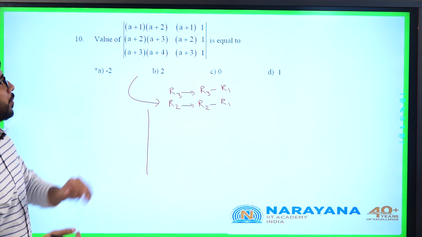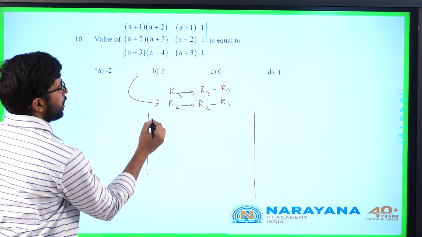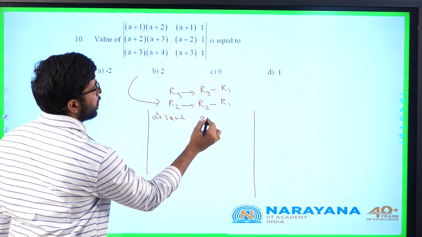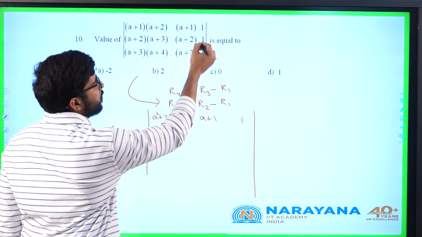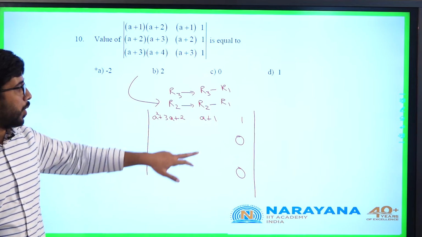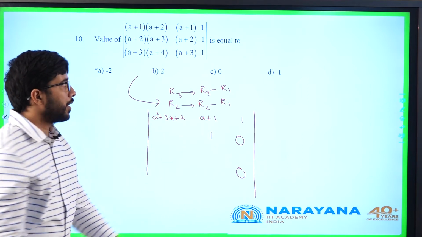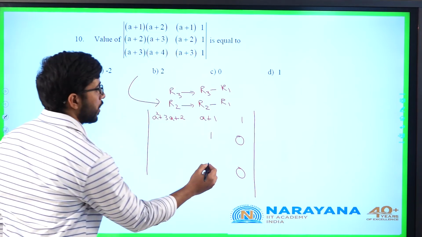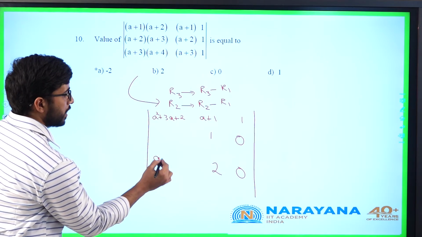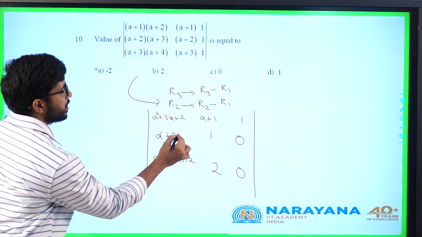Determinant of, we will check what will happen. This and this if I subtract, this R1 will remain the same. A square plus 3a plus 2, a plus 1, and this 1 will remain the same. But 1 minus 1 and 1 minus 1, these two elements will be 0. Okay. Now what about this element? A plus 2 minus of a plus 1, it will be 1. A plus 3 minus of a plus 1, it will be 2. Now this one, earlier it was a square plus 7a plus 12, and this is a square plus 5a plus 6 earlier.